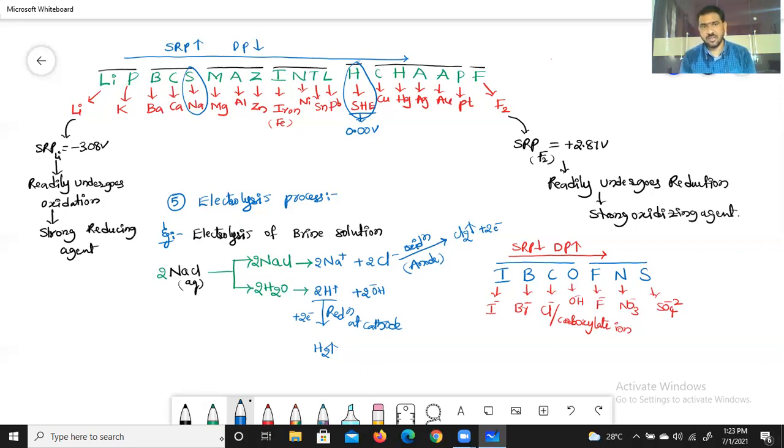And also remember, this electrolysis process depends on discharge potential values with respect to discharge theory. As I told, the anion or cation, or simply the ion, which has low discharge potential, is the one that first discharges at the electrode. That's it.